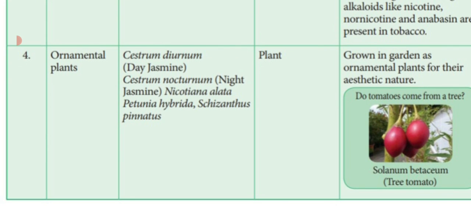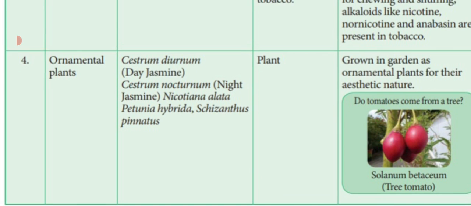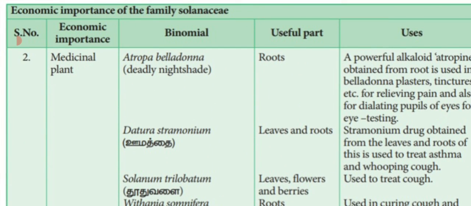Some of the plants which are used as ornamental, one is the Cestrum diurnum, known as the day jasmine, Cestrum nocturnum, night jasmine, Nicotiana alata, Petunia hybrida, Salpiglossis. So all these plants are used as ornamental plants for their aesthetic nature. Aesthetic nature means alagu, beautiful nature. So those are all the different economic importance of family Solanaceae.